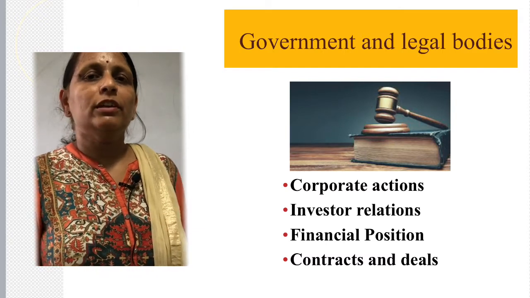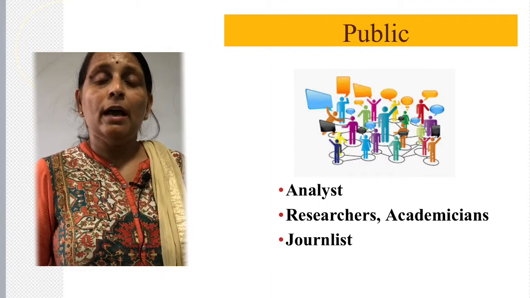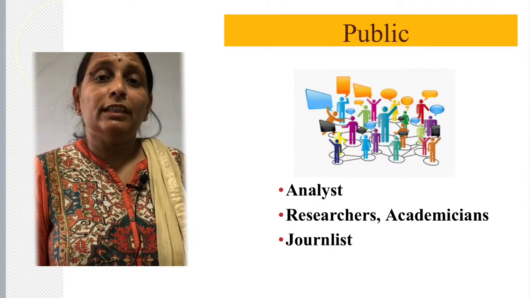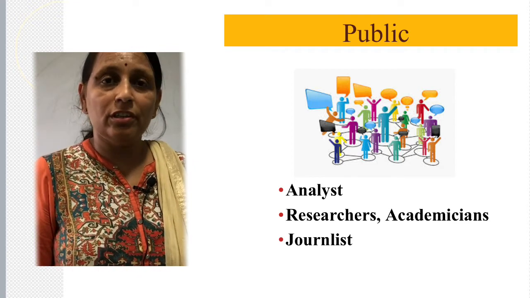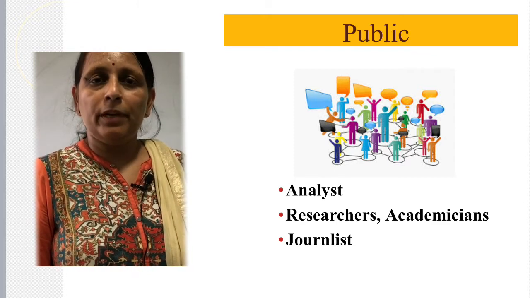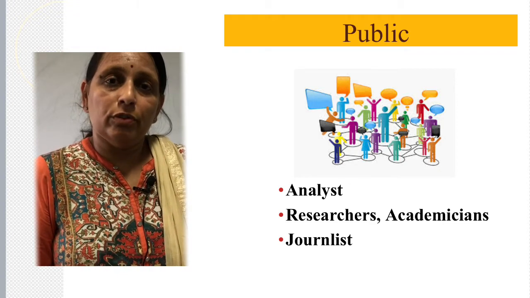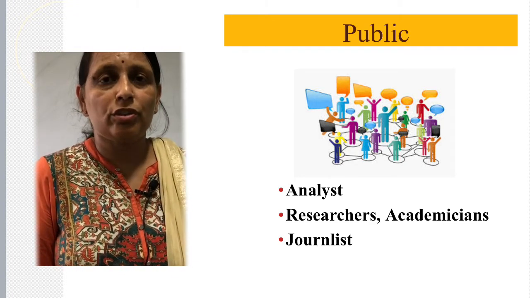Another type of stakeholder is the public at large. Now, public means what? The public will be interested in the accounting figures in the capacity of maybe the analyst, maybe the researcher, maybe the journalist who are interested in studying the economic development, who are interested in researching the theories of business management or corporate finance or production and operations.